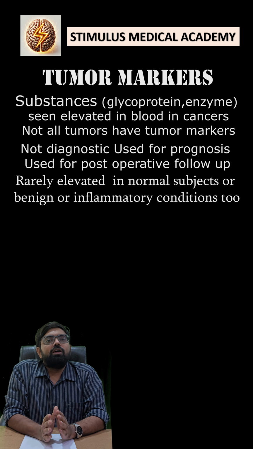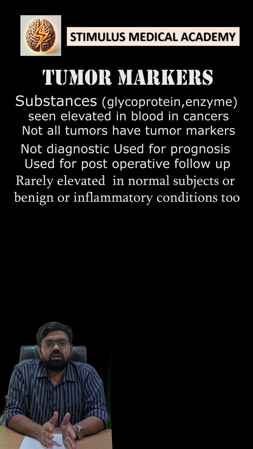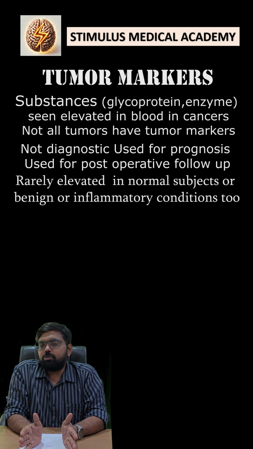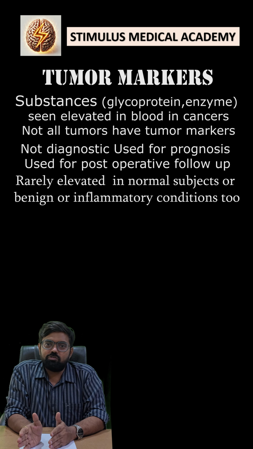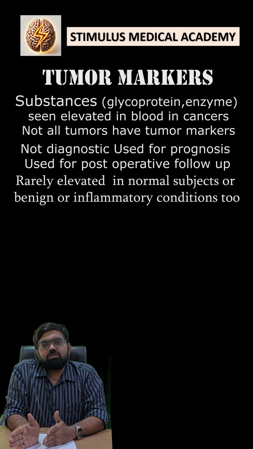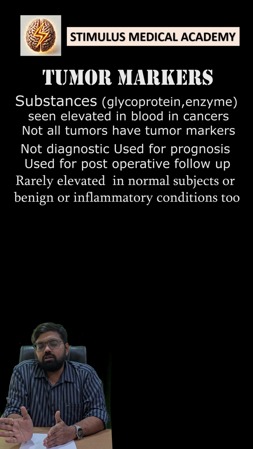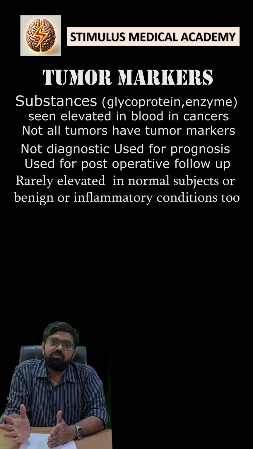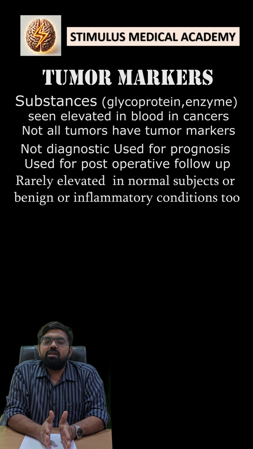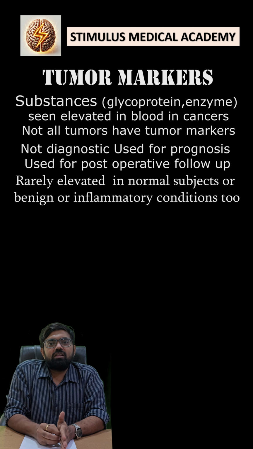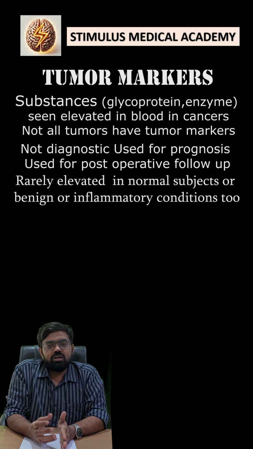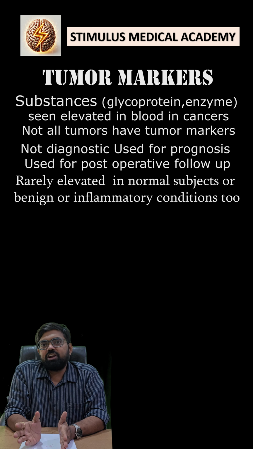Prognostic means, the best example is carcinoma prostate, for which the tumor marker is PSA, prostate specific antigen. There are two cases of CA prostate with elevated prostate specific antigen. In one case it is increased 1,000 times, in the other case it is increased 100 times. The significance is, the tumor burden may be more in a person where the PSA is elevated 1,000 times than the person in which it is elevated 100 times.